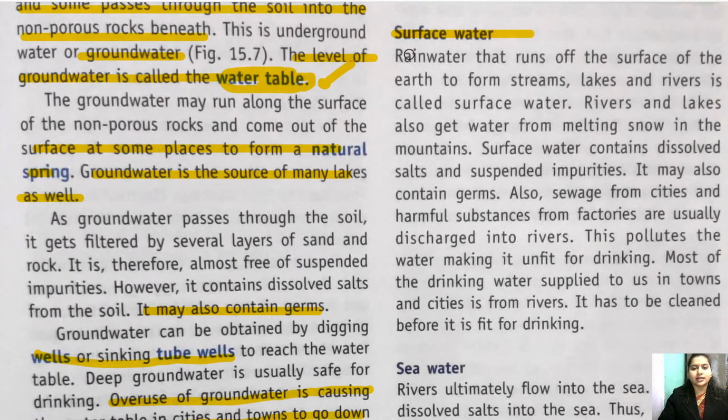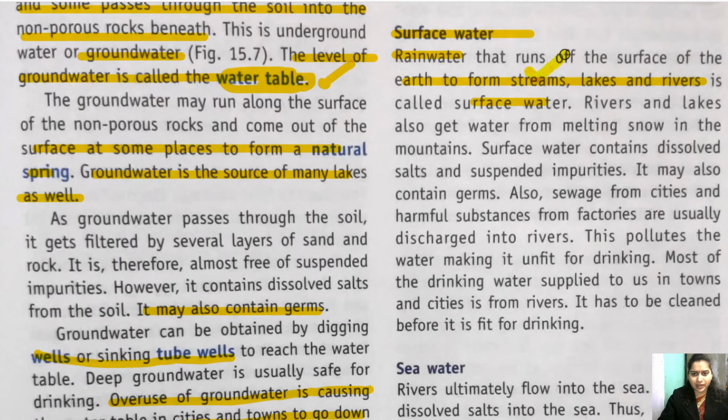Okay, again the rainfall is the main source. When rainfall happens, the water in rivers, lakes and everything fills up. And also during summer, the snow of the mountains that melts also refills the river or lake or sea. Okay, so rainwater that runs off the surface of the earth to form streams, lakes and rivers is called surface water.